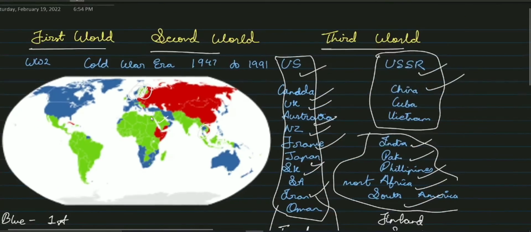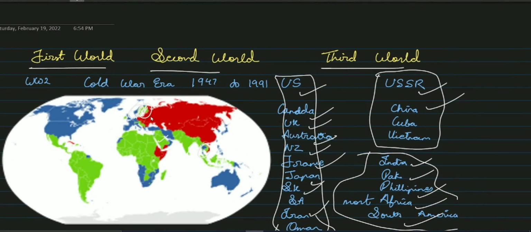So I hope you understood what first world, second world, and third world countries are. Always remember that in today's times, unless someone mentions that he is speaking in the context of the Cold War, you have to understand that he is referring to highly developed countries, developed countries, and developing countries. That's all for now.